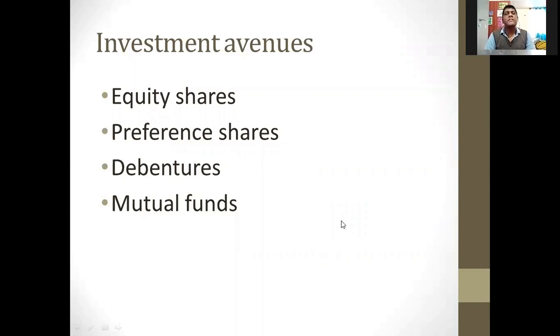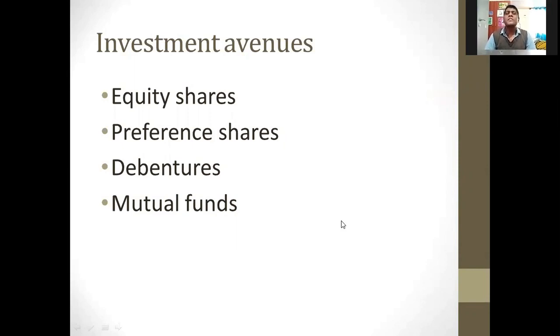So what are the investment avenues available in the capital market we are going to discuss today? These are the four investment avenues in the capital market. First one is equity shares. So what is equity shares? Who are these equity shareholders? What are the benefits of equity shares? Okay, one by one we are going to discuss.